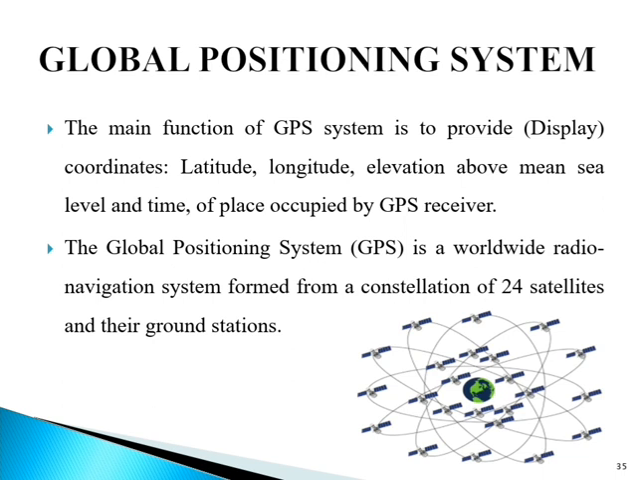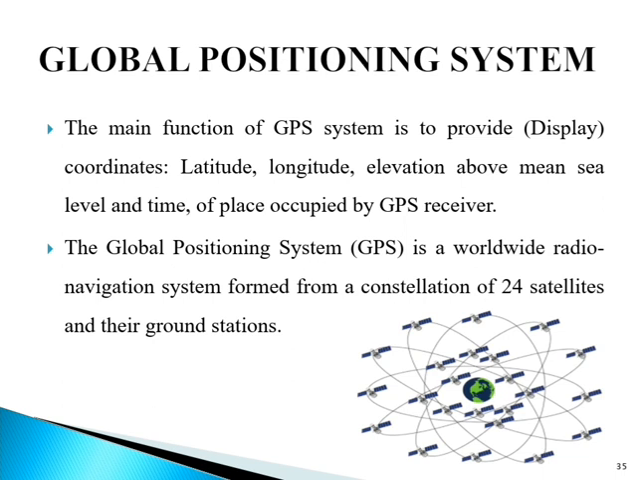Now let's see the overview on global positioning system. The main function of GPS system is to provide, or we can say display, coordinates like latitude, longitude, elevation above mean sea level and time of place occupied by GPS receiver. Hence, GPS receiver is used to locate training areas for ground truth verification in remote sensing applications.